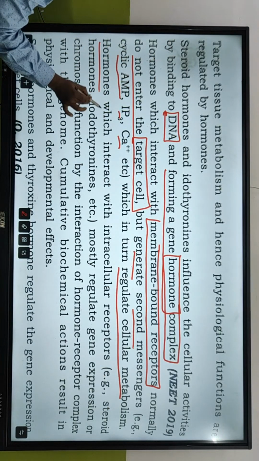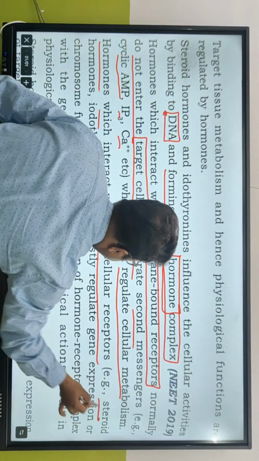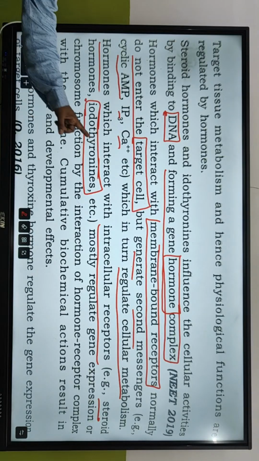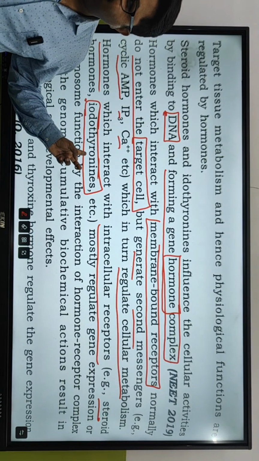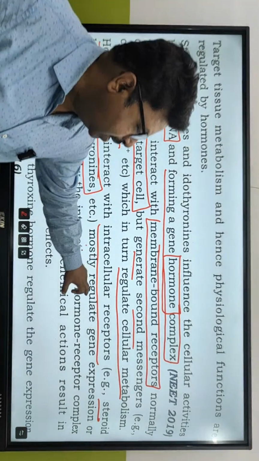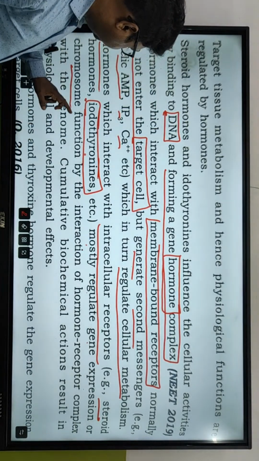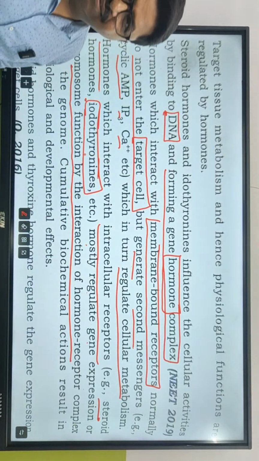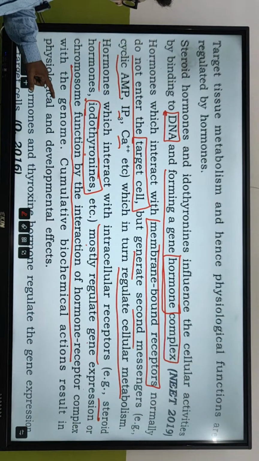Hormones which interact with the intracellular receptors, example steroid hormones, iodothyronin, this is very important. Iodothyronin मतलब thyroxine, T3, T4, mostly regulate gene expression or chromosome function by the interaction of hormone receptor complex with the genome.